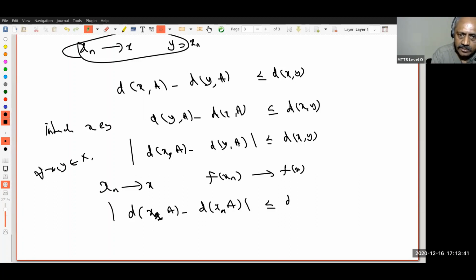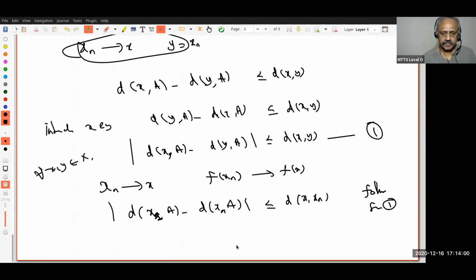Remember, this is true for every x and y. Now I am taking y to be xn. Therefore, for that y equal to xn, I should have the distance between x and xn. Do you understand this? From this it follows. Right? Okay.